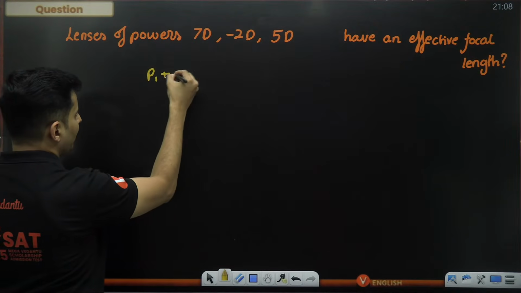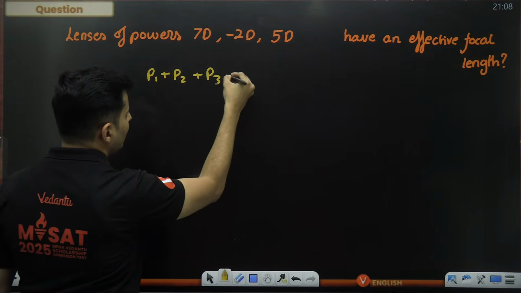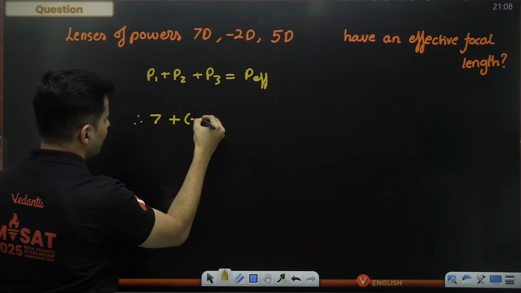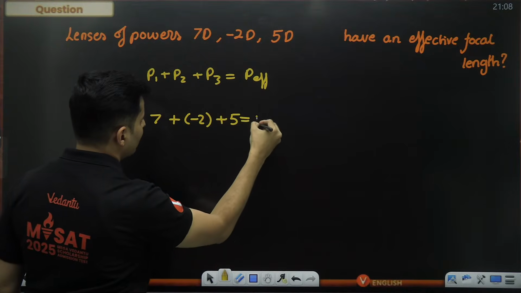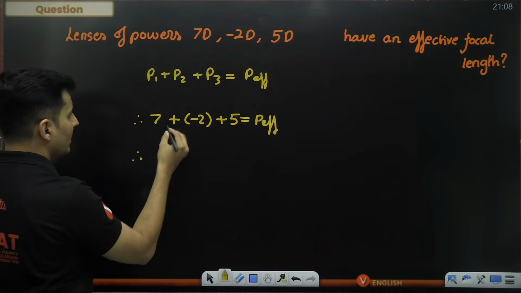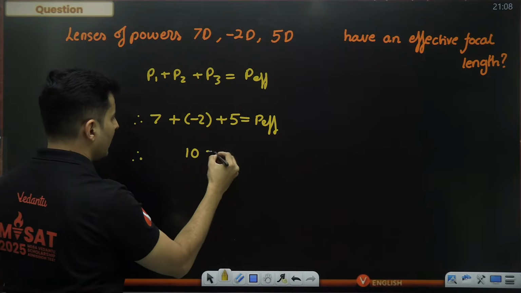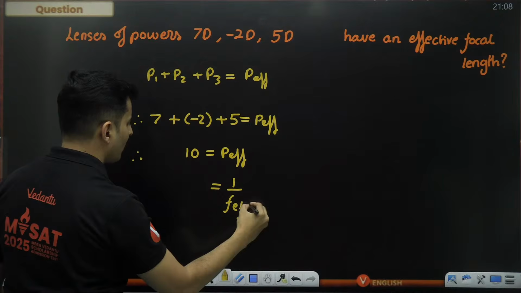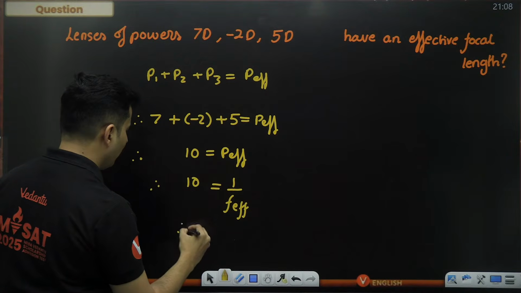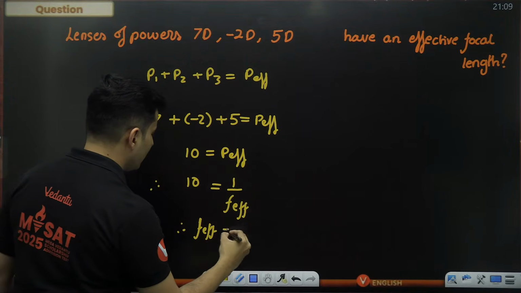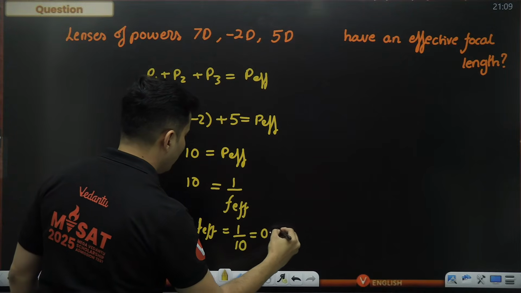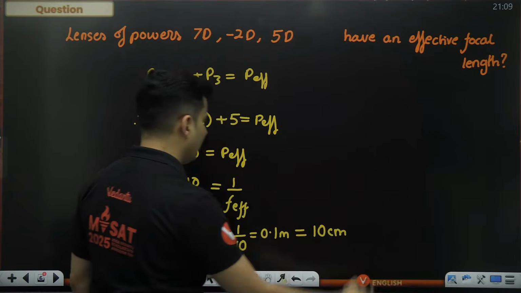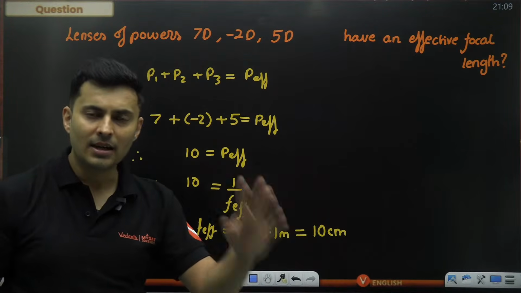I can just say P1 plus P2 plus P3 will be P effective. So basically 7 diopters plus negative 2 diopters plus 5 diopters is the effective power. So therefore 7 minus 2 is 5, 5 plus 5 is 10. So 10 is basically the effective power, but power is nothing but 1 by f. Therefore, the effective focal length is 1 by 10, which is 0.1 meter. If the options are in centimeters, 0.1 meter is nothing but 10 centimeters. So that's how you get the answer.